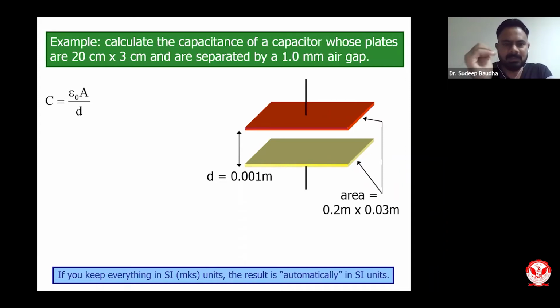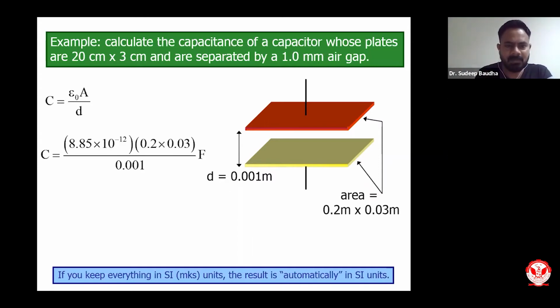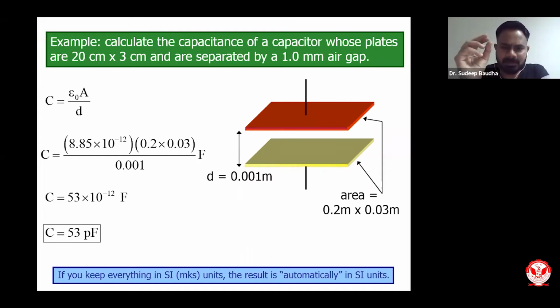Please remember, in this case, permittivity of air is that of vacuum, that is 8.85 into 10 to the power minus 12. So I can straight away calculate, and I can find out that capacitance between two plates will be 53 into 10 to the power minus 12 farad, or we call it 53 picofarad. So it will be very small capacitance which lies between two parallel plates which has a finite area, which are kept at a finite distance.